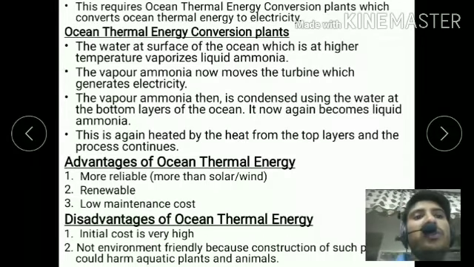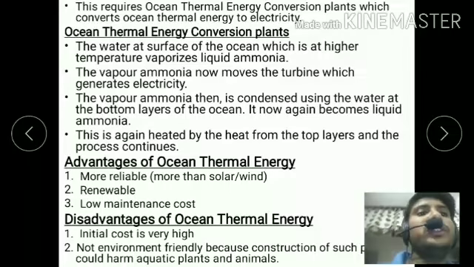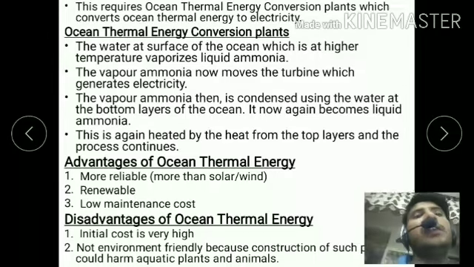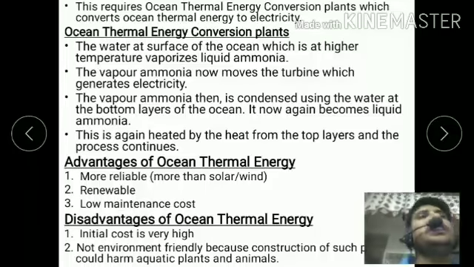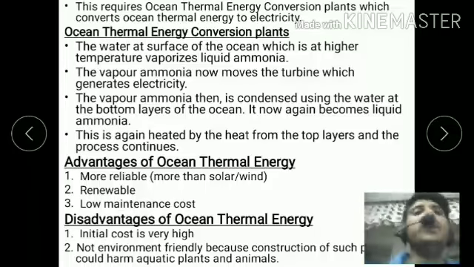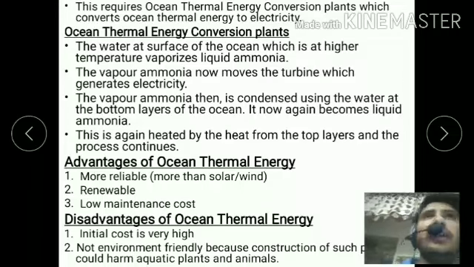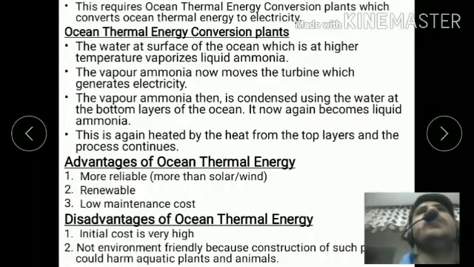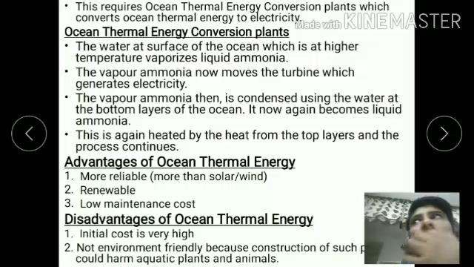The ammonia vapor is then condensed using the water at the bottom layer of the ocean. It now again becomes liquid ammonia. Okay, when the temperature decreases and the pressure increases, the vapor again converts into liquid. Then it is heated again and converts into vapor, and this ammonia vapor strikes the surface of the turbine. It rotates and generates electricity, which is stored in the battery.